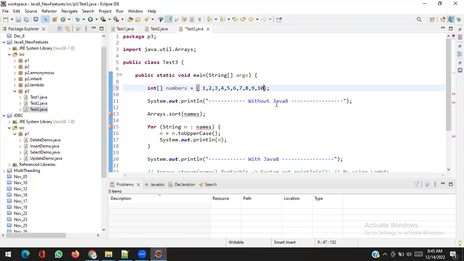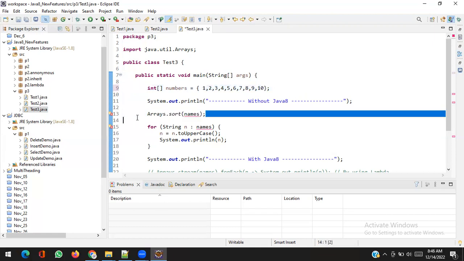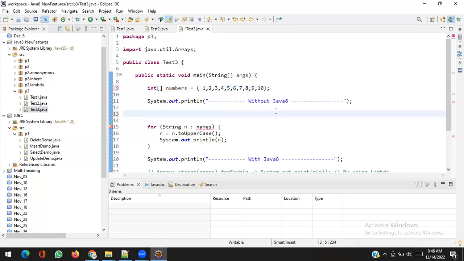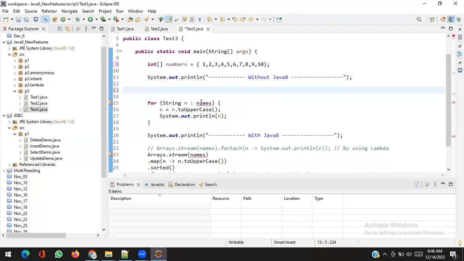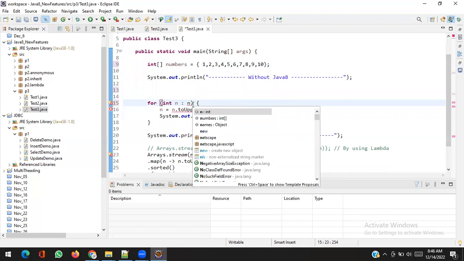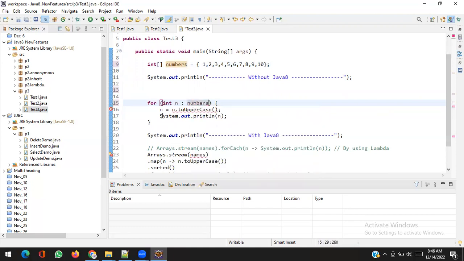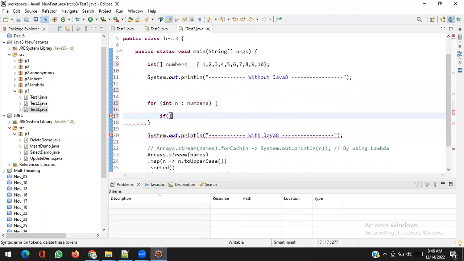In Java 8, sorry, before Java 8, I take int n in numbers. First I will check if n is divisible by 2 or not.